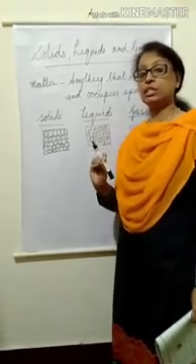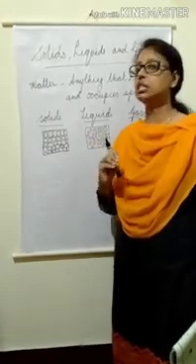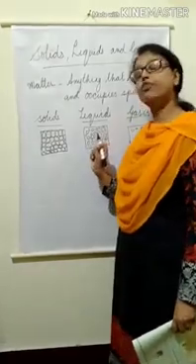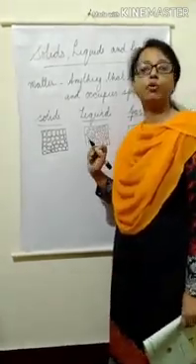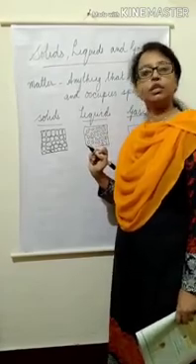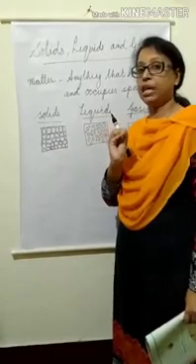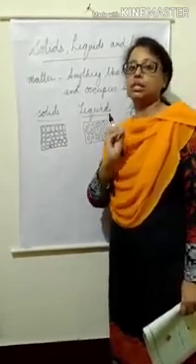The liquid takes the shape of the container in which it is poured. It can flow because the molecules can slip over one another. So, liquid can flow and it can be compressed up to some extent.